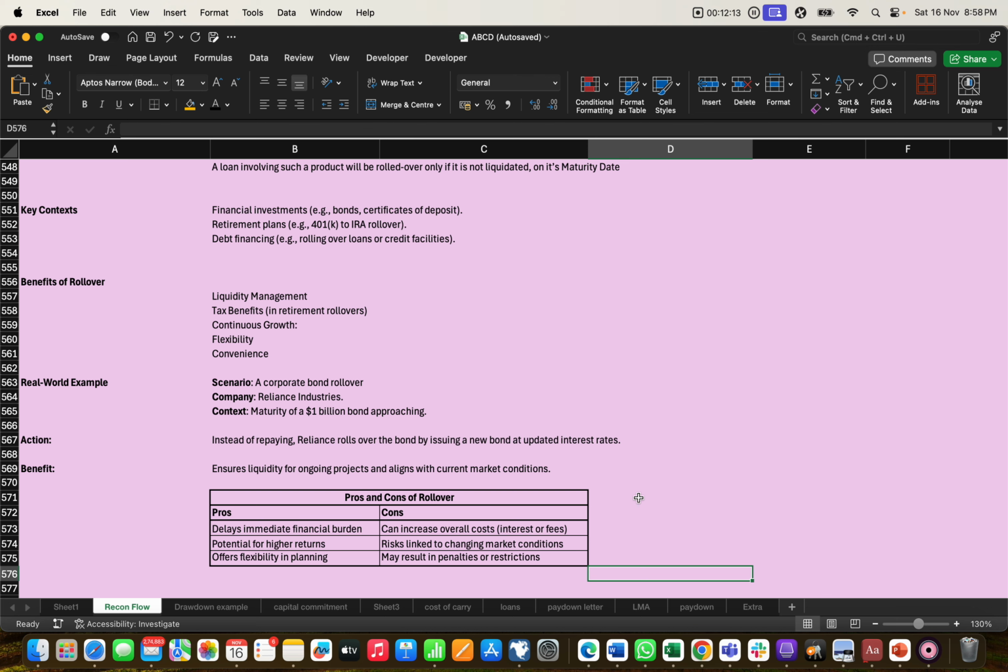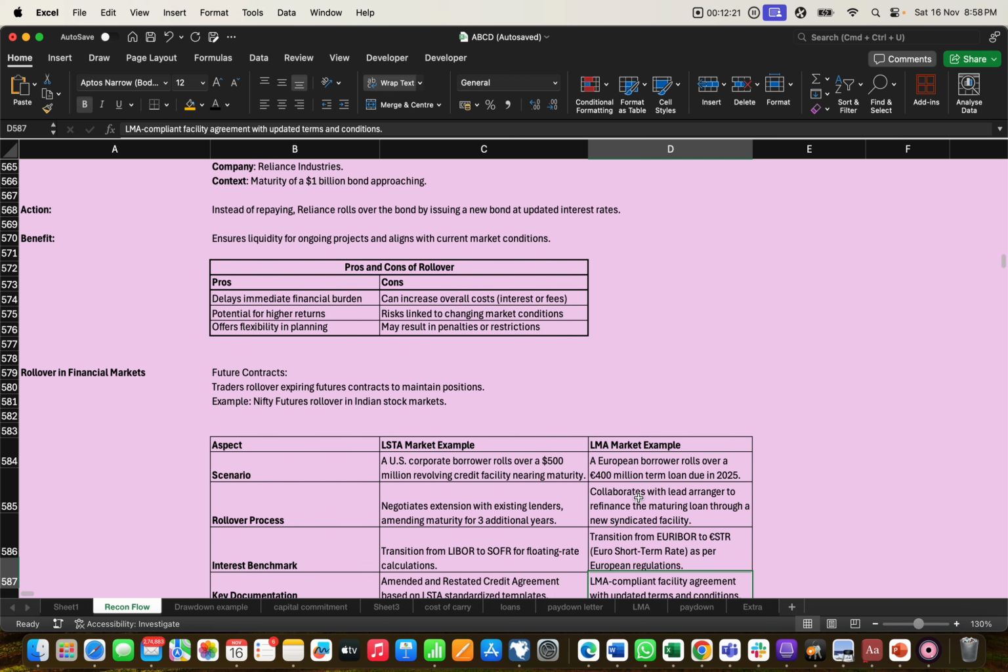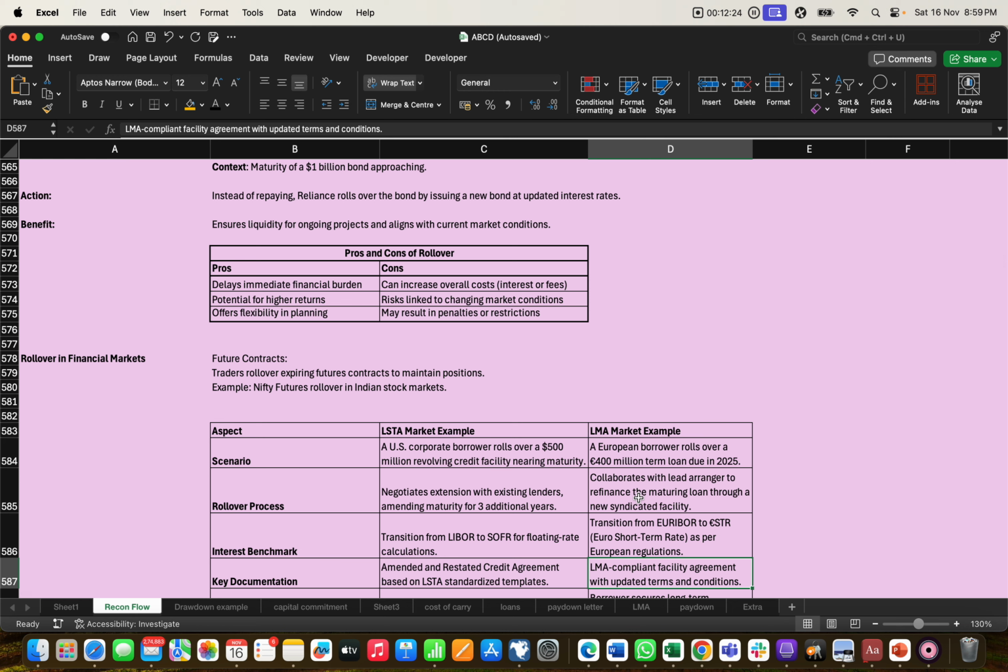Okay, so the benefit is the same, only it ensures liquidity for ongoing projects aligned with the current market condition. So there are some advantages and disadvantages as well. The advantage is delaying the immediate financial burden. If a borrower wants some urgent money within a short span of time, he immediately gets the money.